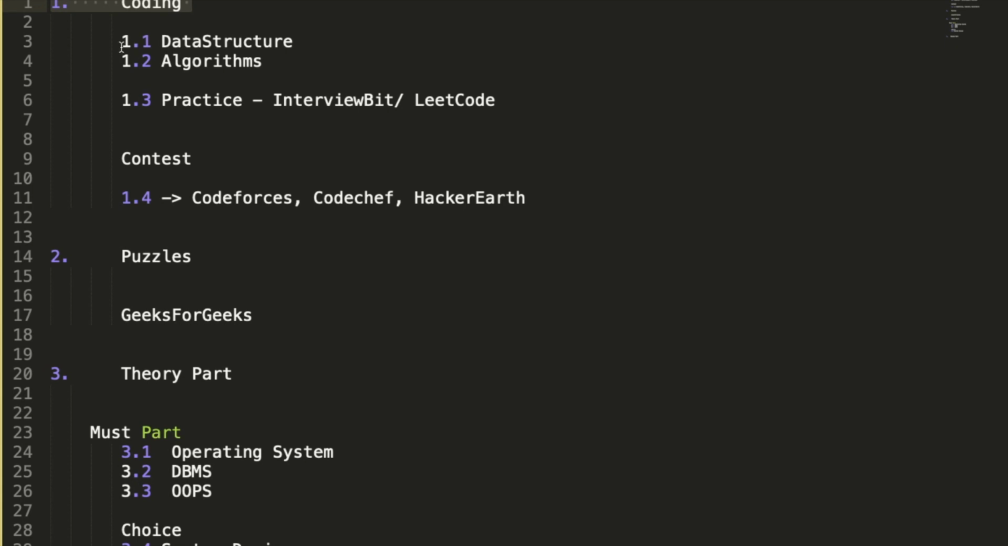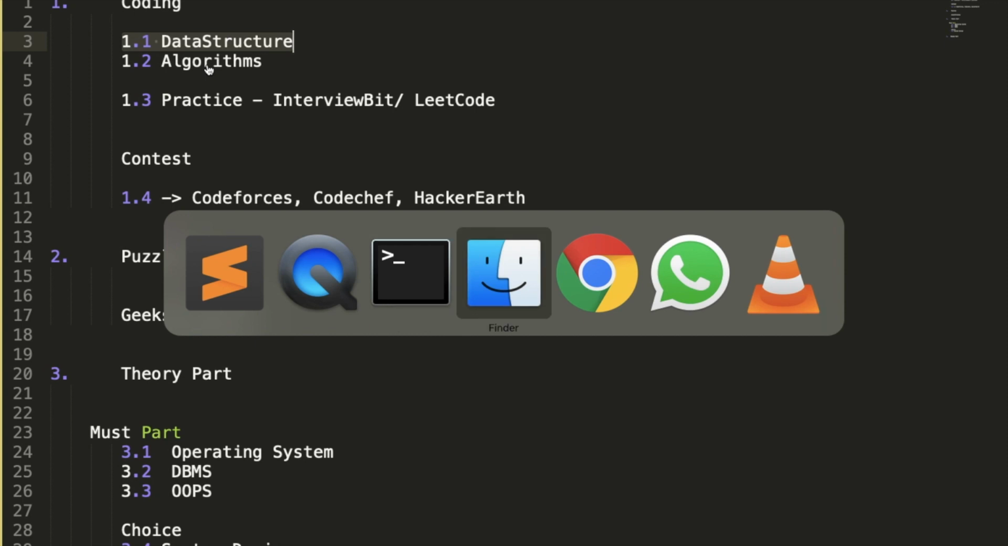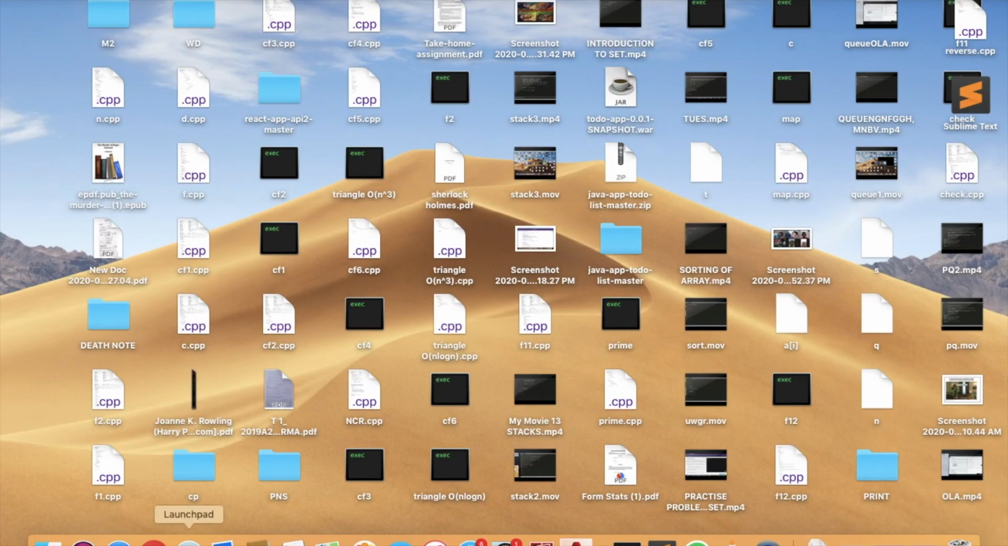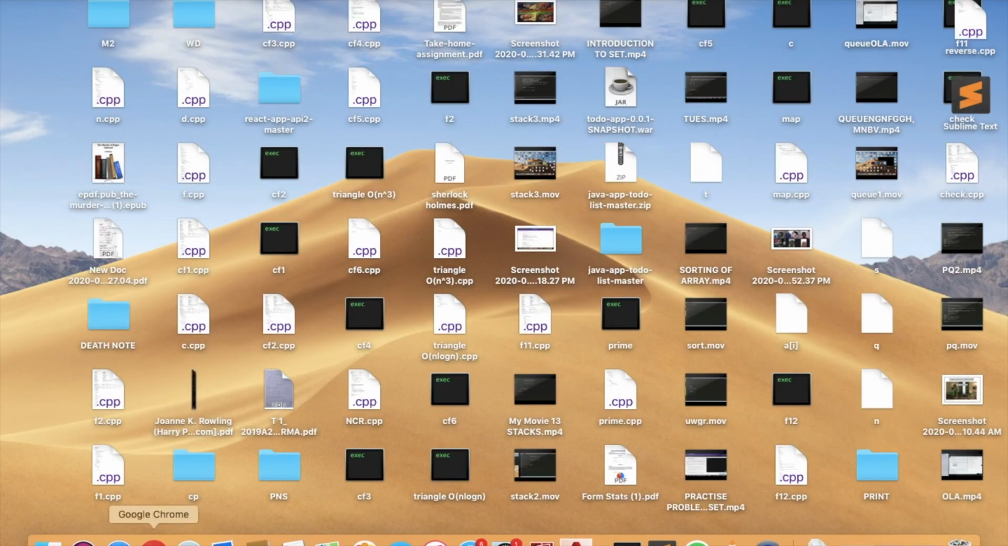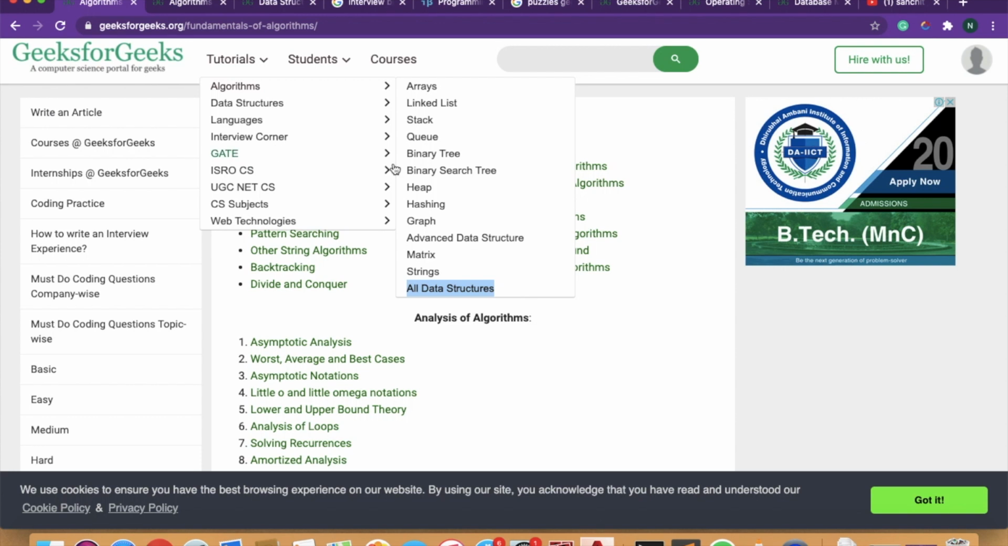So in coding, what you need to cover is, first of all, the data structure part and the algorithm part. So we will be covering these two points from the GFG website. Like I may show you. So this is the GFG website, you can see.